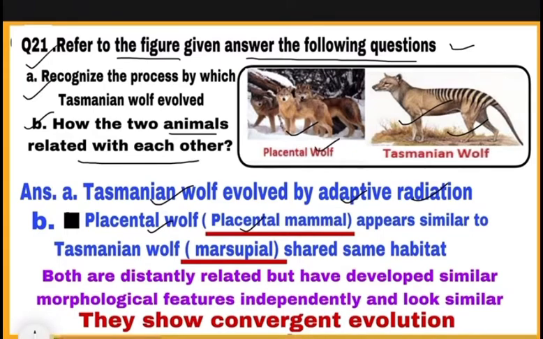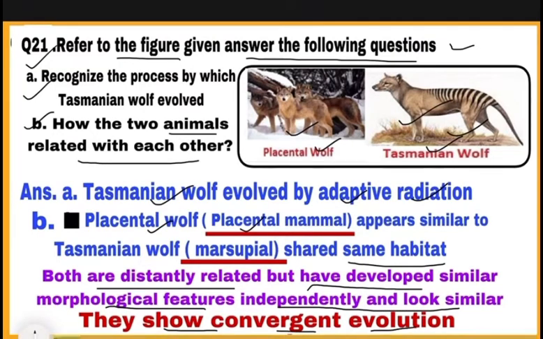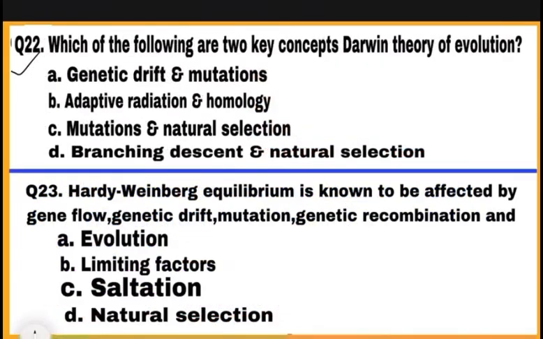These two organisms appear similar to each other as they share same habitat. Both are distantly related but have developed similar morphological features independently and look similar. They show convergent evolution. Now MCQs.